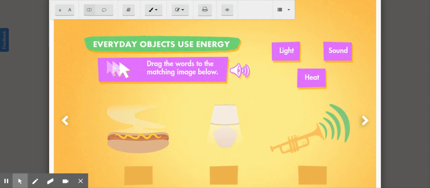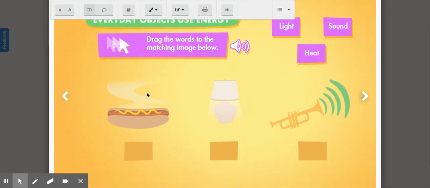Everyday objects use energy. Drag the words to the matching images below. Okay, so let's look. This hot dog, I see steam rising off that hot dog. So would that be an example of light energy, sound energy, or heat energy? Well, I see that steam, and I know that I like my hot dogs nice and hot, so I think that's an example of heat energy.